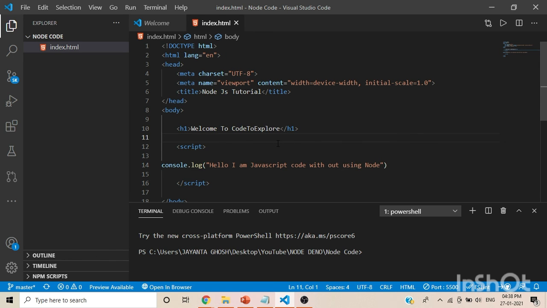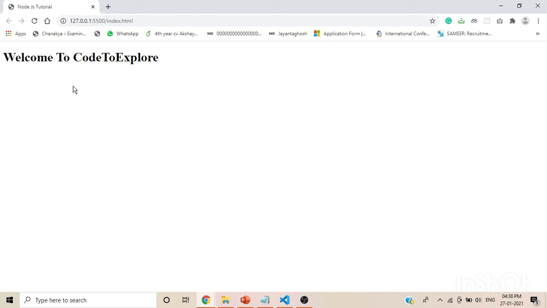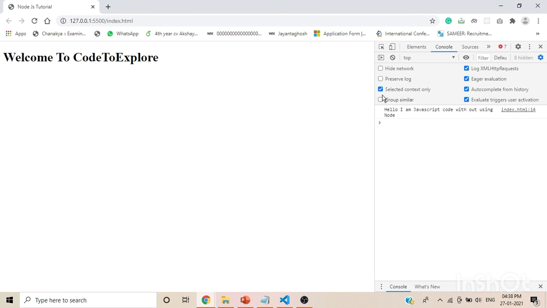Just save it and go to the browser. Now you are not seeing any output. Go to inspect, go to the console section. You can see, hello, I am JavaScript code without using Node. Okay, it's shown. In this way, you can execute your JavaScript code without using Node.